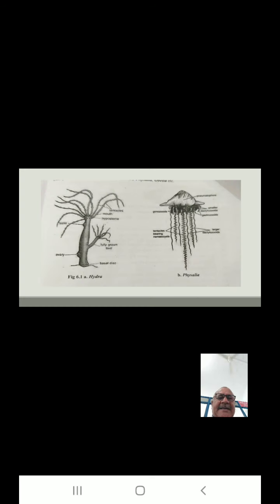This is the figure of Hydra. Basal disc, ovary, fully grown bud, testes, and hypostome is at the tip and it is surrounded by a number of tentacles. Mouth is surrounded by tentacles. Then second example from the class Hydrozoa is the Physalia. Nematophores, gonozoids, smaller dactylozoids, gastrozoids, tentacles bearing nematocysts, larger dactylozoids.